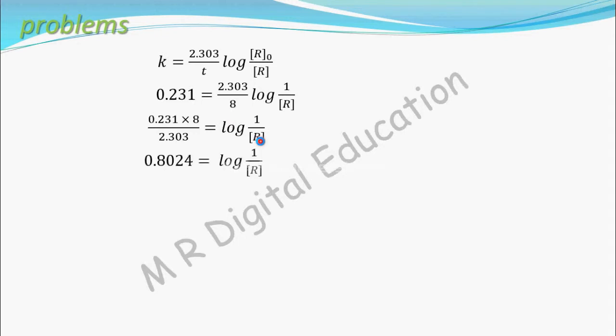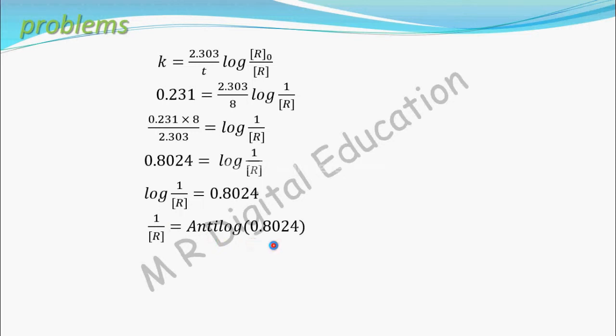Now this whole simplification is 0.8024 equal to log of 1 by R. If you take this log to this side, it will become antilog. So 1 by R equal to antilog of 0.8024.